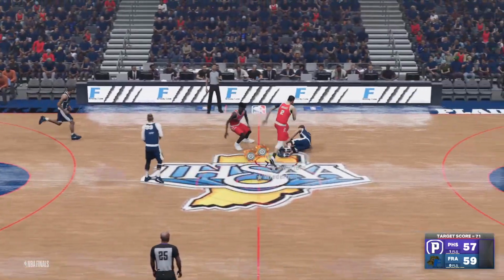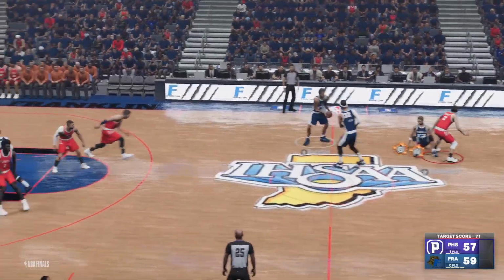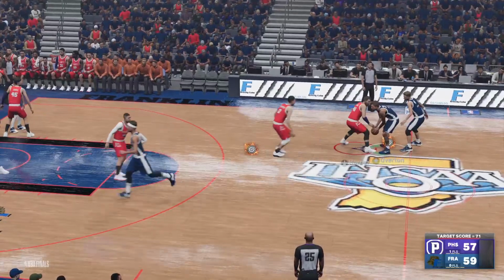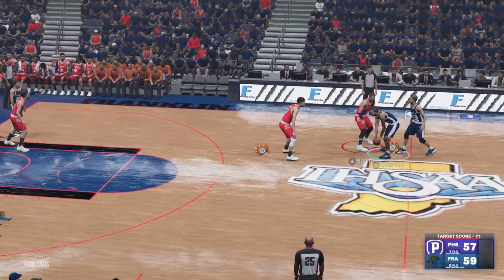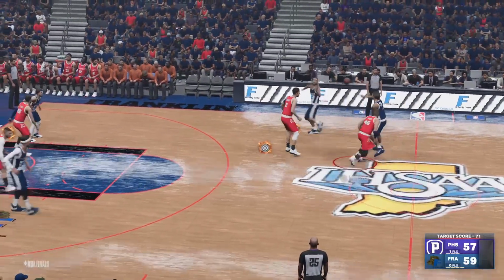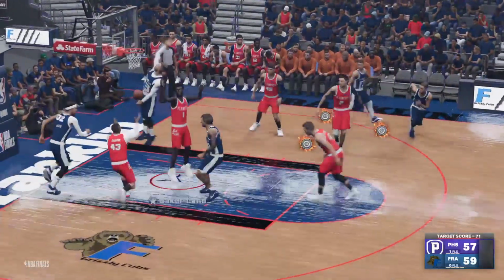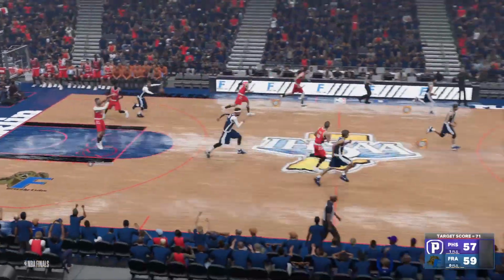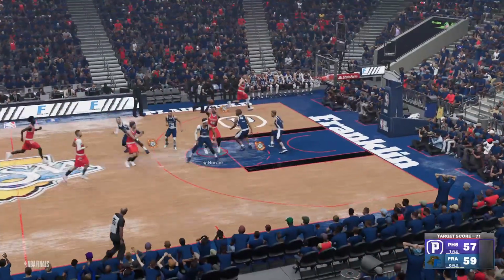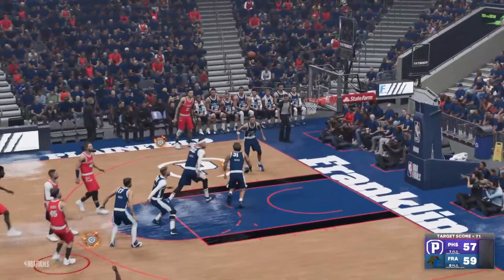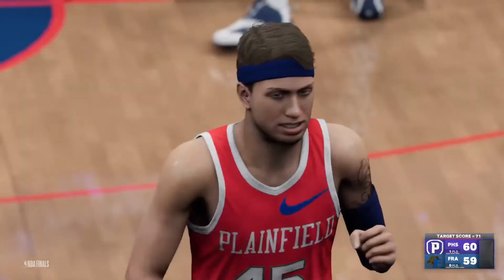And now here comes the defense once again for the Quakers. Heavy pressure. Perry! Their dunk is blocked. Here's Horner. Back to Fairs for the lead.